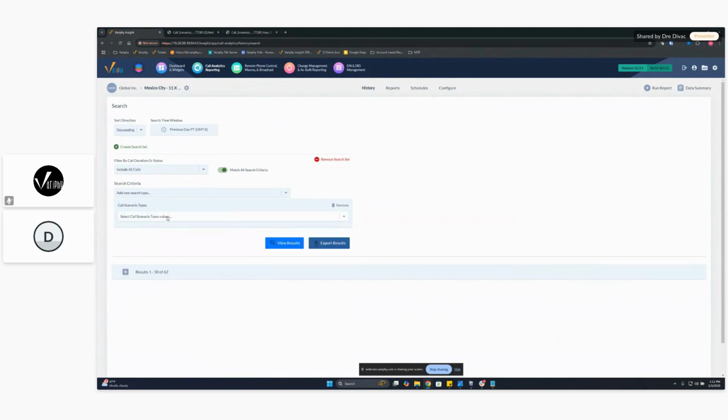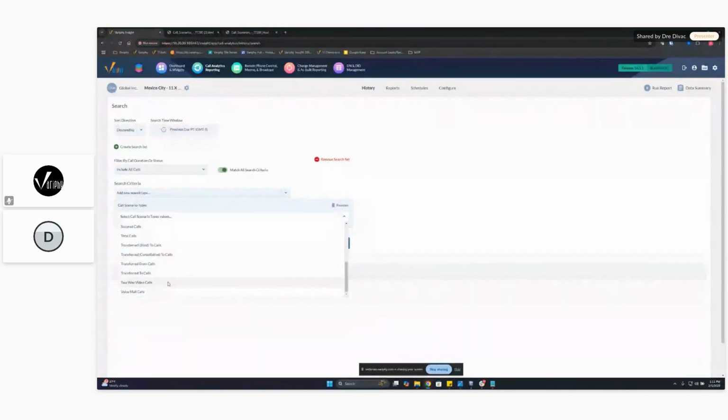So each call that comes in is going to have some sort or multiple scenario types associated to them, like these two-way video calls and things like that. If you're looking for those, you can look at all voicemail calls if you'd want a good amount of value types here. So not only can we do this with the ad hoc search and actual reports, we can actually make some widgets out of these as well.